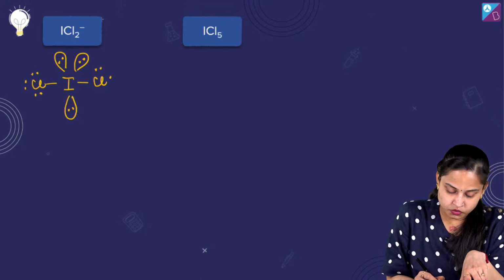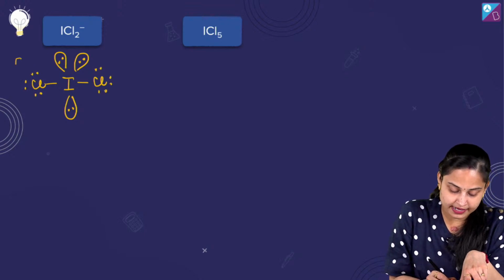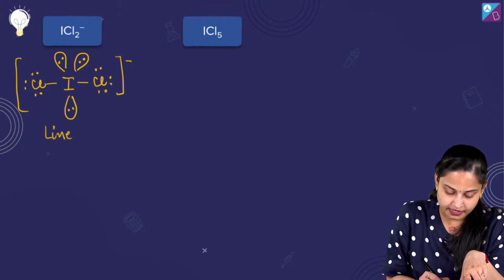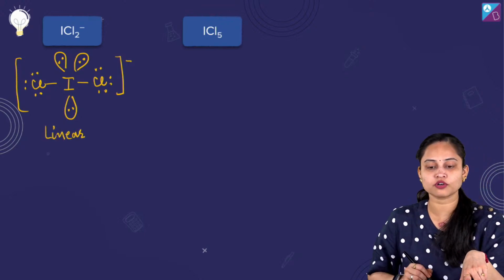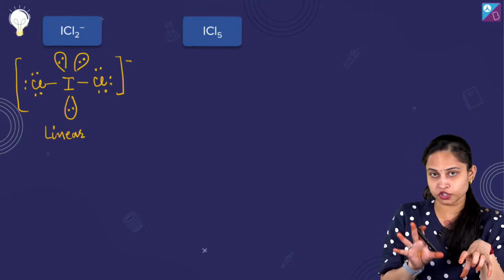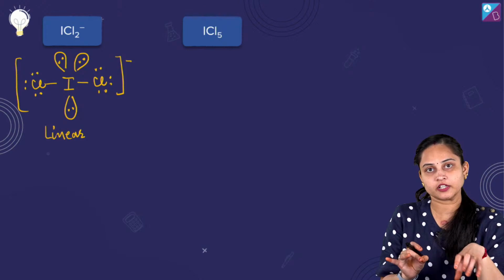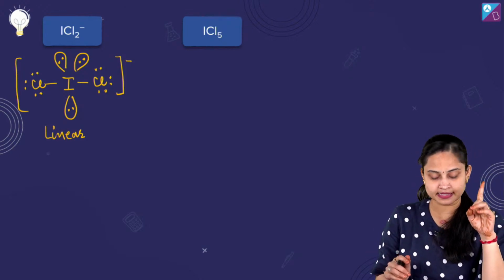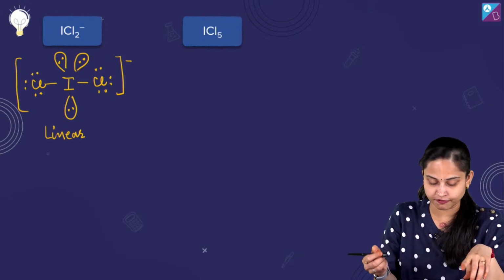So talking about the shape of this ICl2 negative, I'll say it's the linear shape. And if I talk about the geometry of this ICl2 negative, I'll say it's trigonal bipyramidal geometry. Shape is linear.